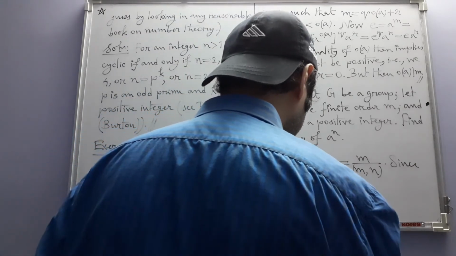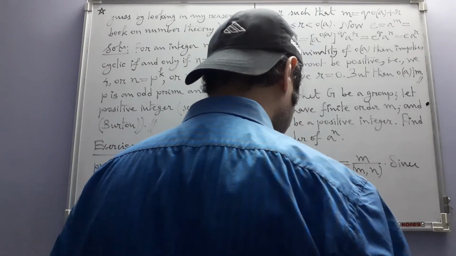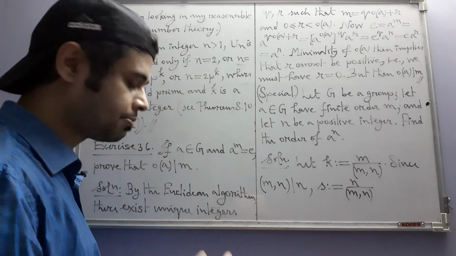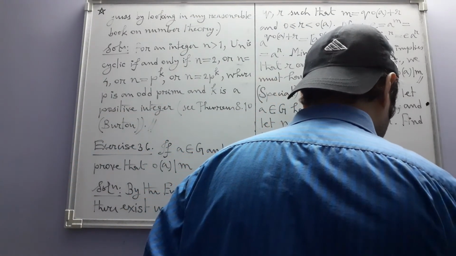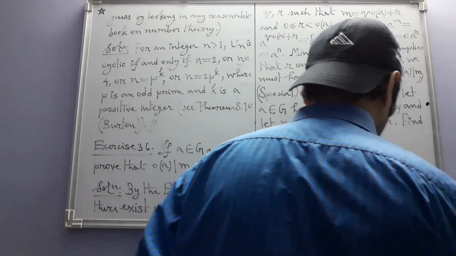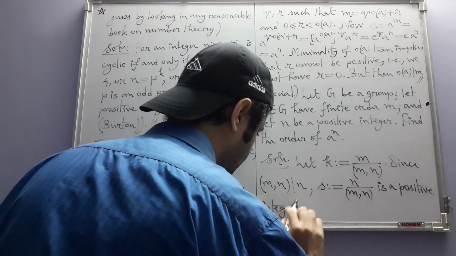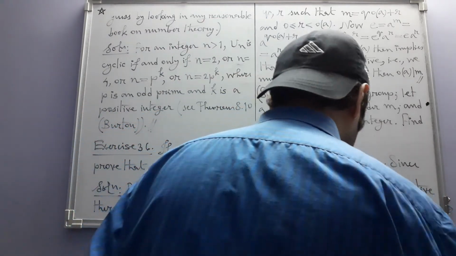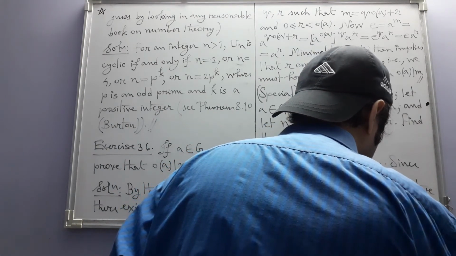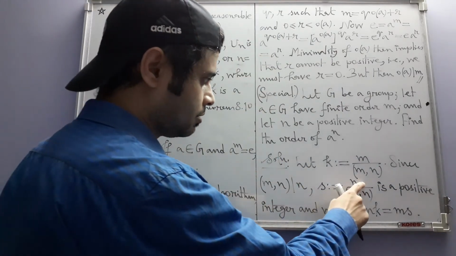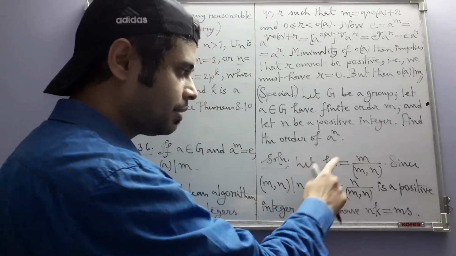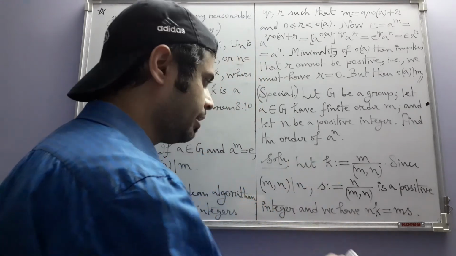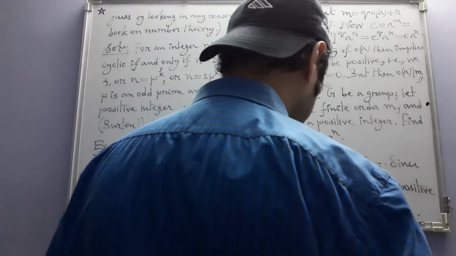Since it divides n, this quantity S, which is n divided by GCD of m and n, is also a positive integer, and we have this nK is equal to mS. You multiply n with K, you will get mn divided by GCD of m and n, or you multiply m with S, you will again get mn divided by GCD of m and n. So they are equal.